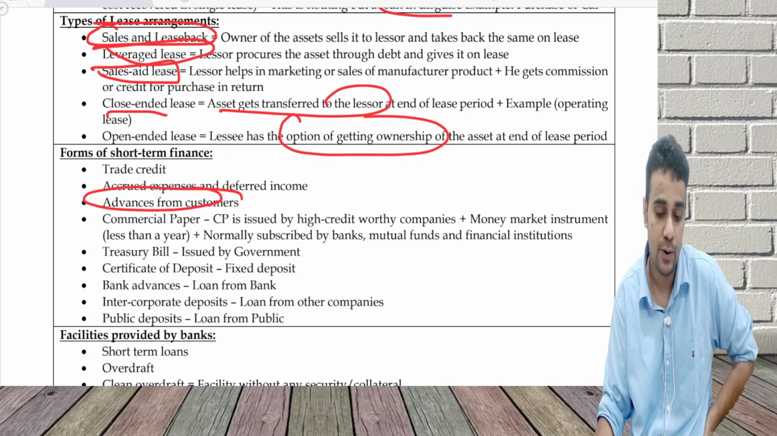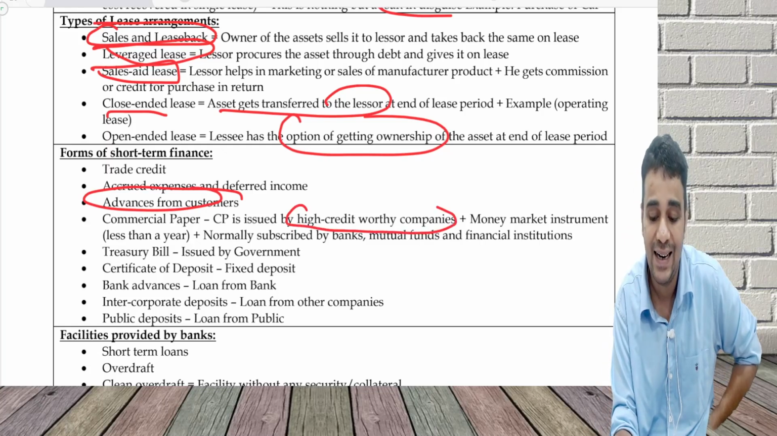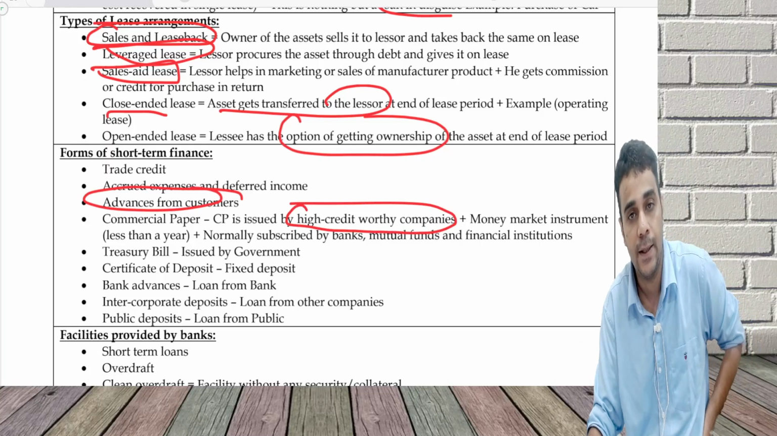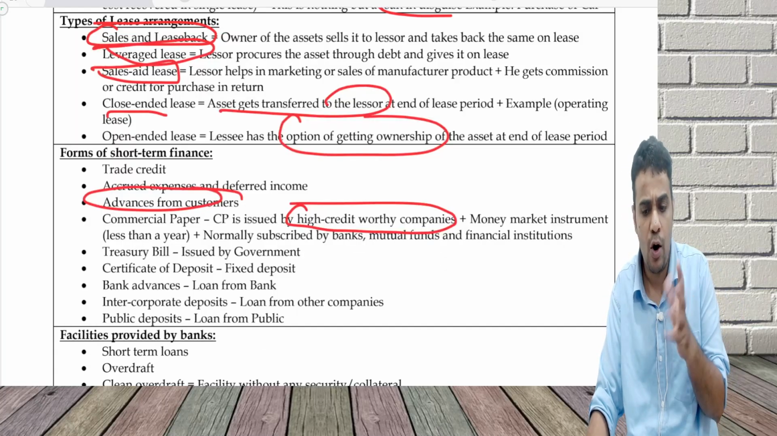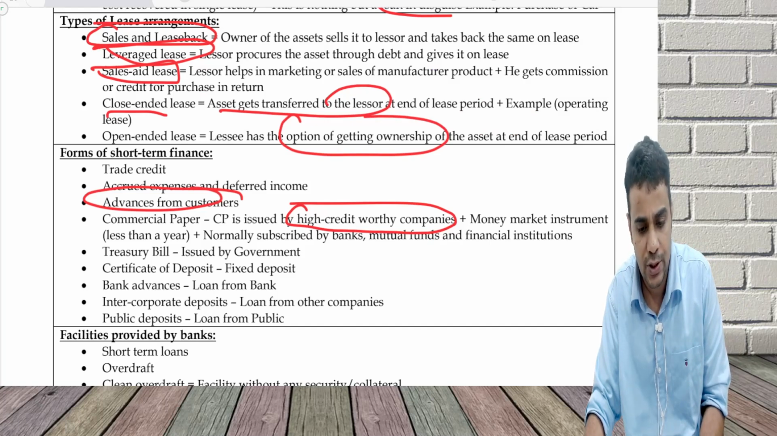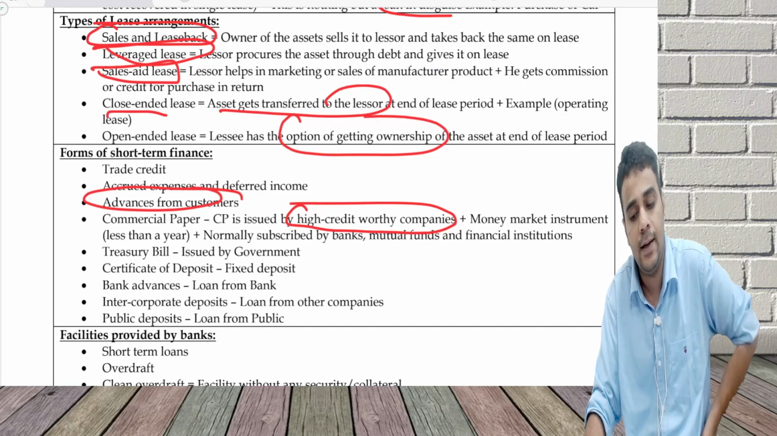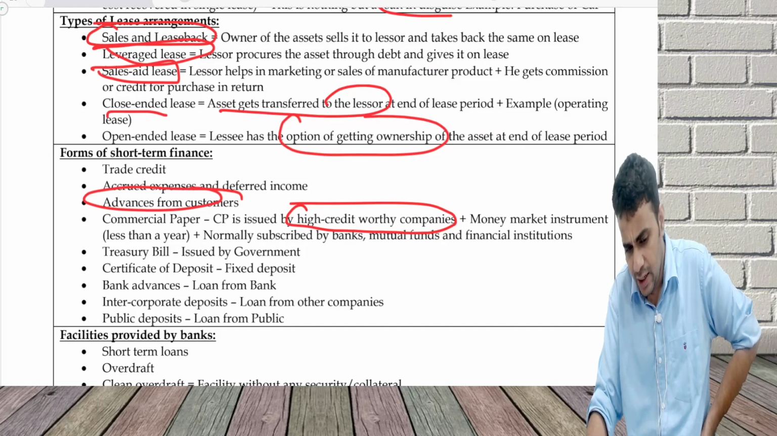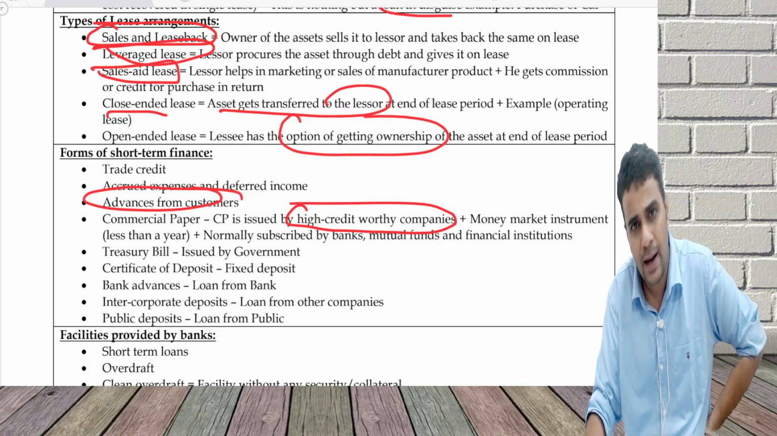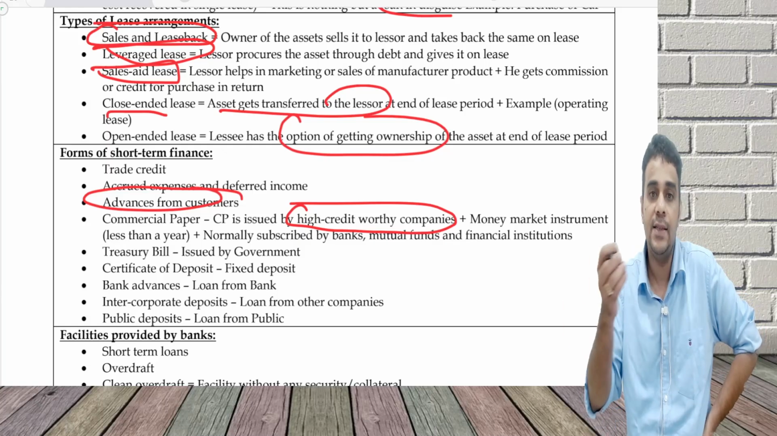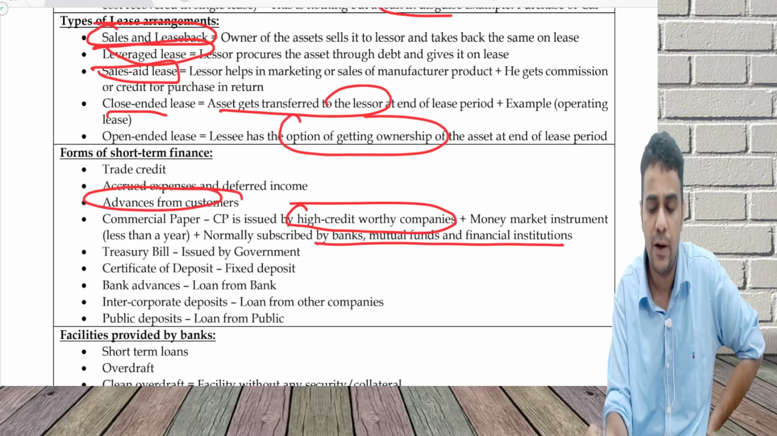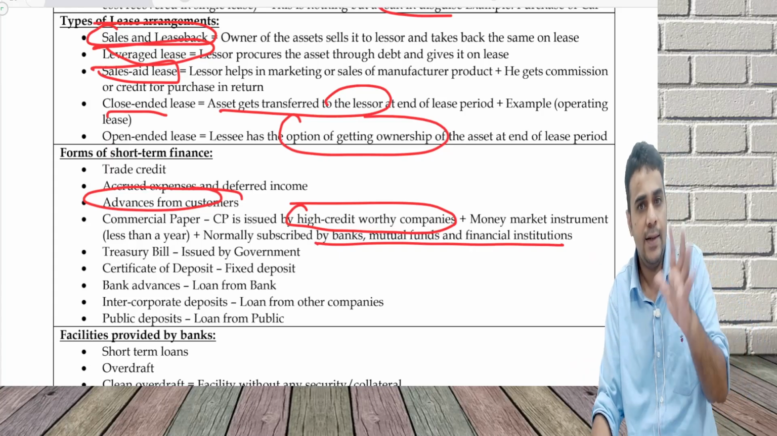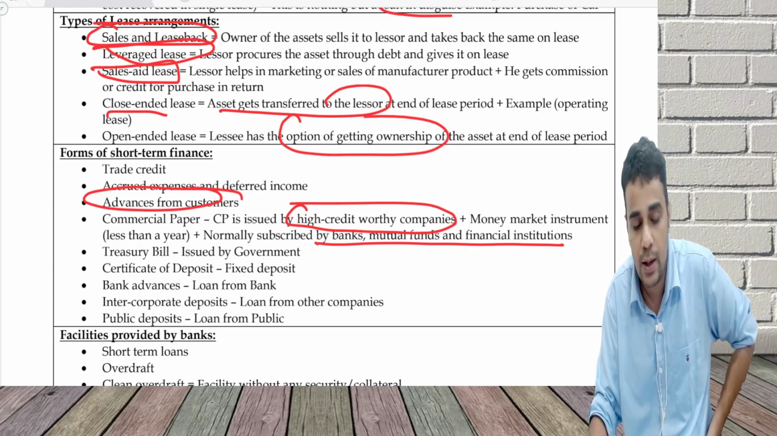Commercial paper is a very good thing. This is issued only by high credit worthy companies. High credit worthy companies means companies whose financials are very strong. Not a small company, and all cannot issue commercial paper. This is also called a money market instrument. Money market instruments are those instruments which have a life of less than 1 year, and these are normally bought by bigger companies like banks, mutual funds, financial institutions. That is why a small company cannot issue commercial paper.